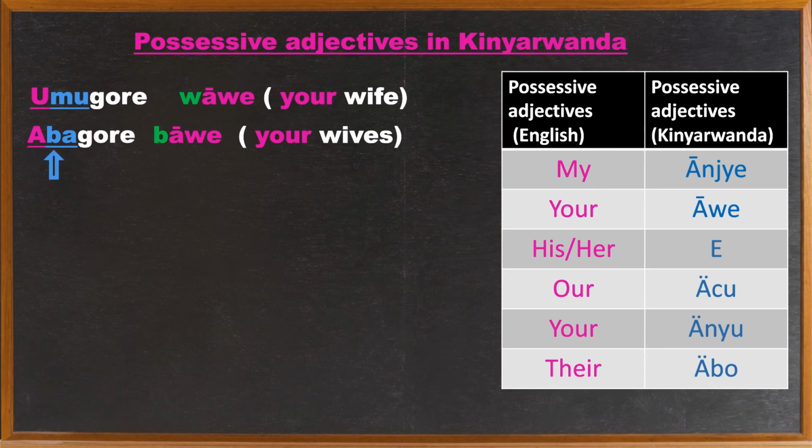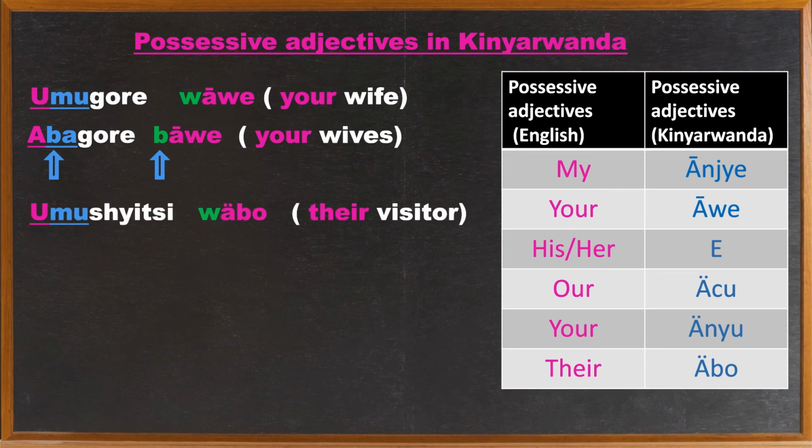As you can see, the modifier was b. This b here on abagore is the same as this one here on bawe. So there are so many situations where to obtain a modifier, you simply take the first letter of the identifier, but not in all cases. Okay? So in the second example, umushitsi wabo, that means their visitor.